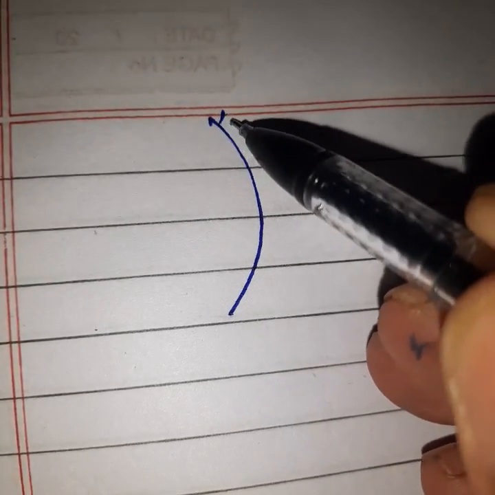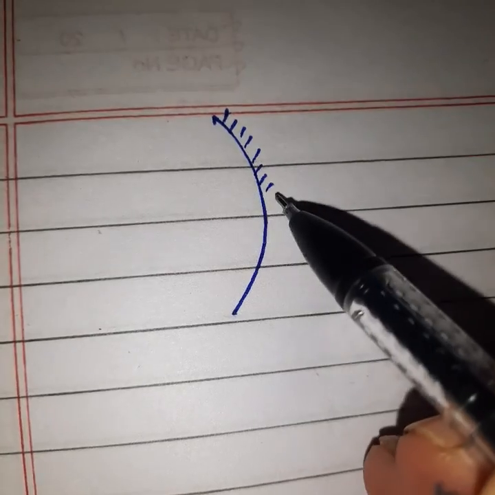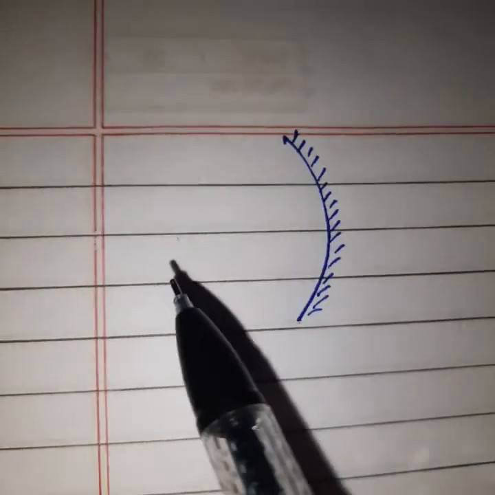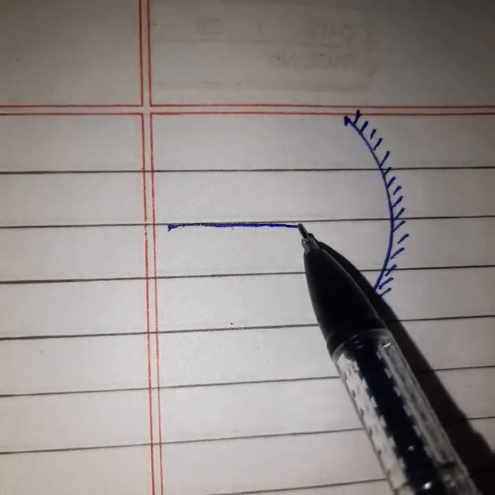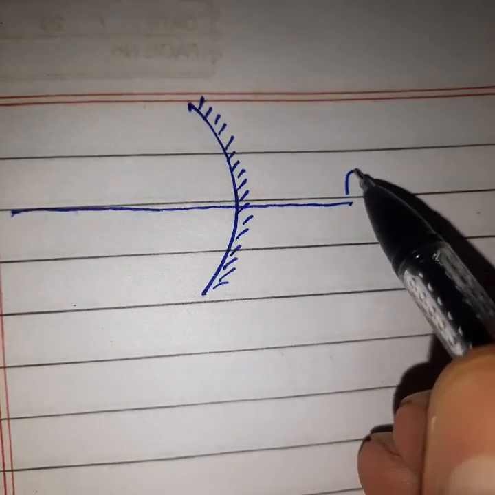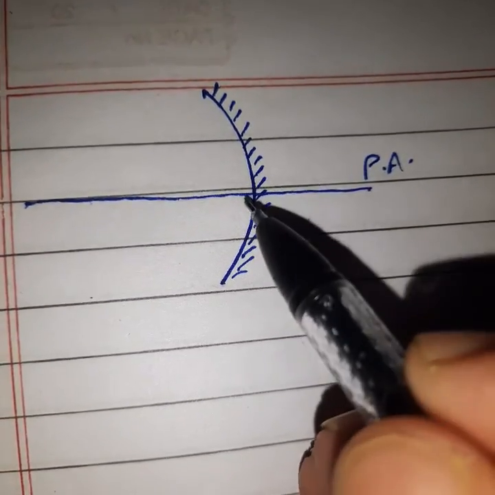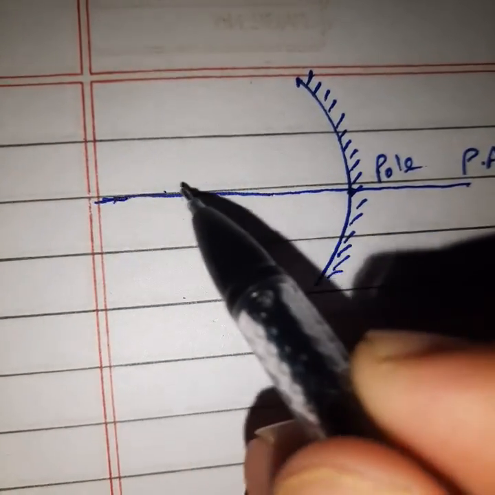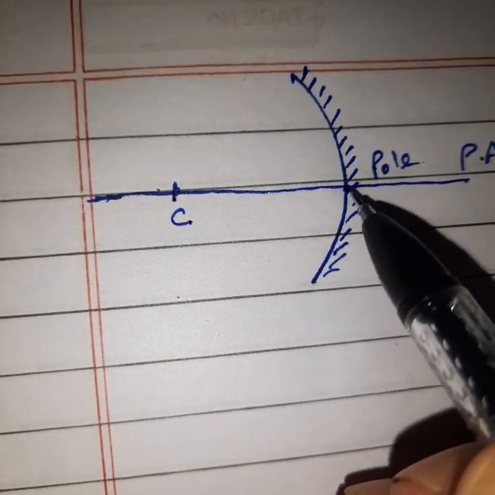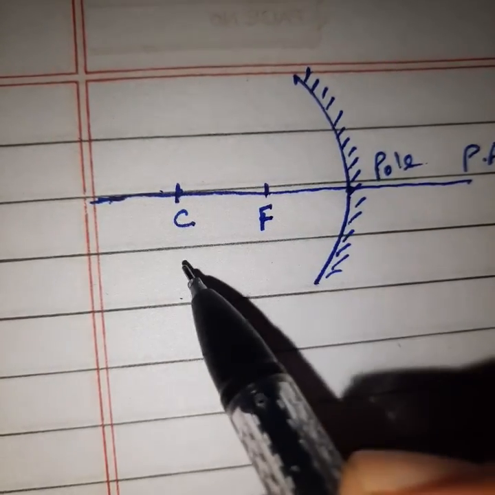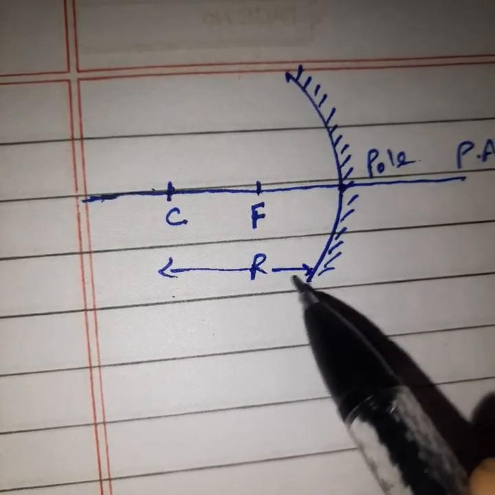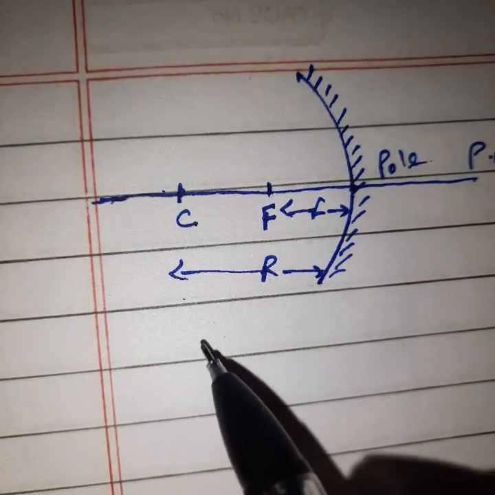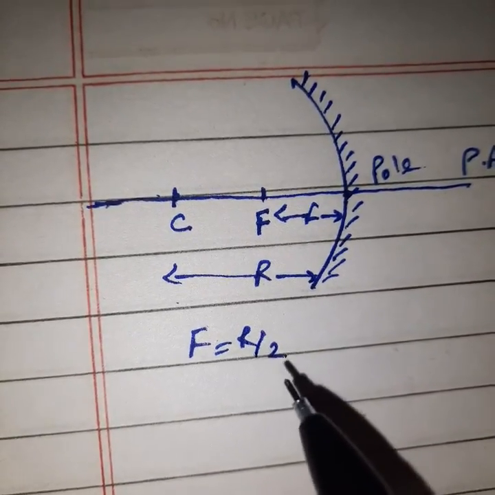Okay, so we will do the polish on this side. Which will be the reflecting surface? This surface will be the reflecting surface. So we can draw it like this. What is this? Principal axis. We can say this is the pole point, and this is the center of curvature. Between C and P is F. Okay or not? This distance will be R, and this will be the focal length. What is the relation between them? F is equal to what? R by 2.